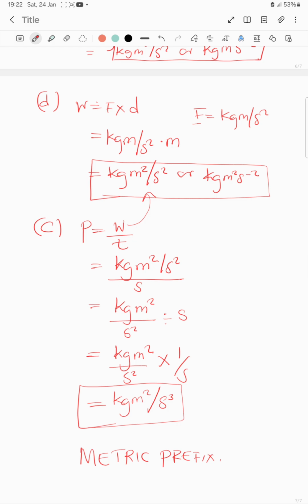That is where scientists were able to encounter some very big numbers